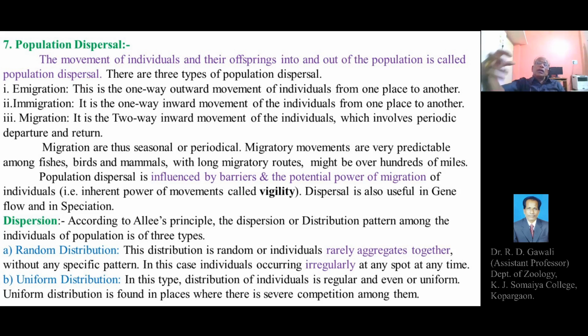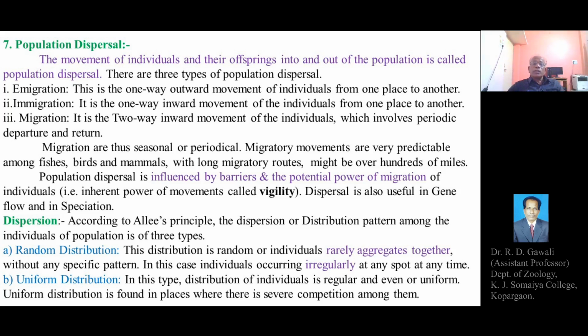This is another situation found among the population, where the individuals may occur in a uniform distribution regularly in a particular region, or in the form of groups, or there may be a random distribution pattern, where they occur separately, as solitary individual organisms in a particular region, or in the form of groups, meaning there is no specific pattern of distribution of the individuals of the population.